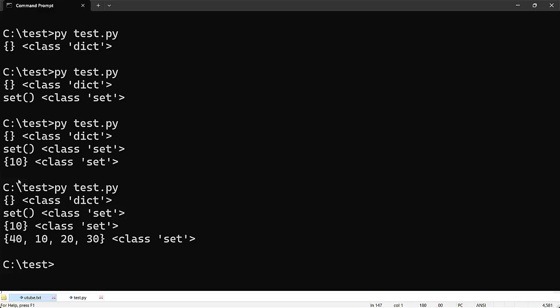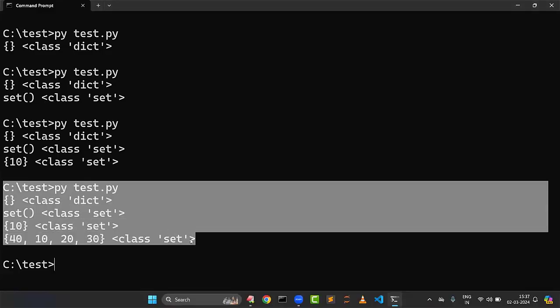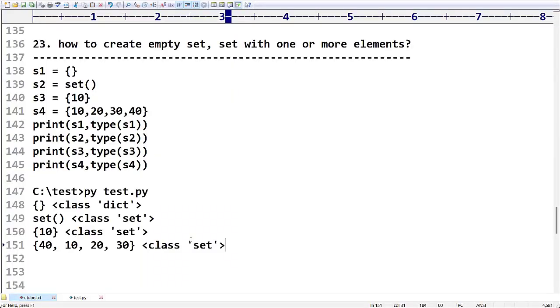This is how to create a set, how to create an empty set, a set with only one element, and a set with more than one element. I hope you understood the scenario very clearly.